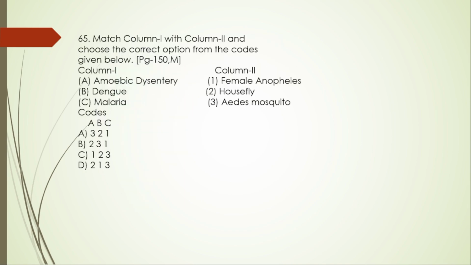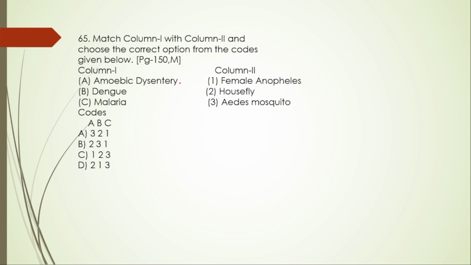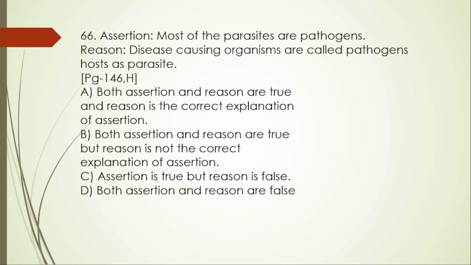Next question, question number 65. Match the following type of the question. Column 1, A. Amoebic dysentery, which is for housefly. Amoebic dysentery is for housefly, that is A is 2. And then dengue. Dengue is for Aedes mosquito, that is B is 3. A is 2, B is 3. So the right option is B.